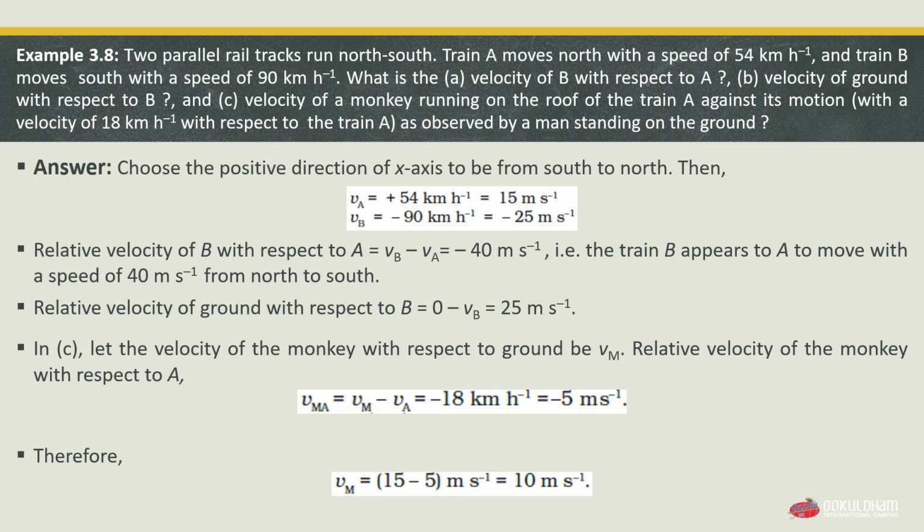Here we end our chapter 3. Now we will look at a quick summary. First, an object is said to be in motion if its position changes with time. The position of an object can be specified with respect to a conveniently chosen origin. For motion in a straight line, position to the right of the origin is taken as positive and left is taken as negative.